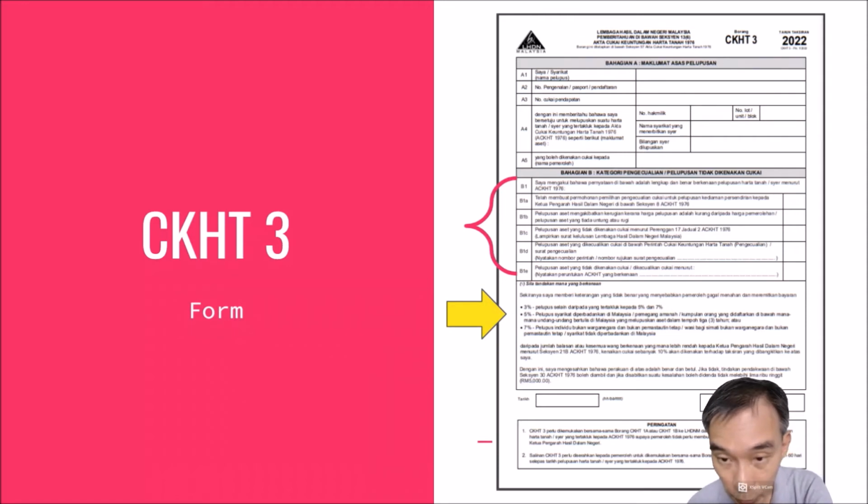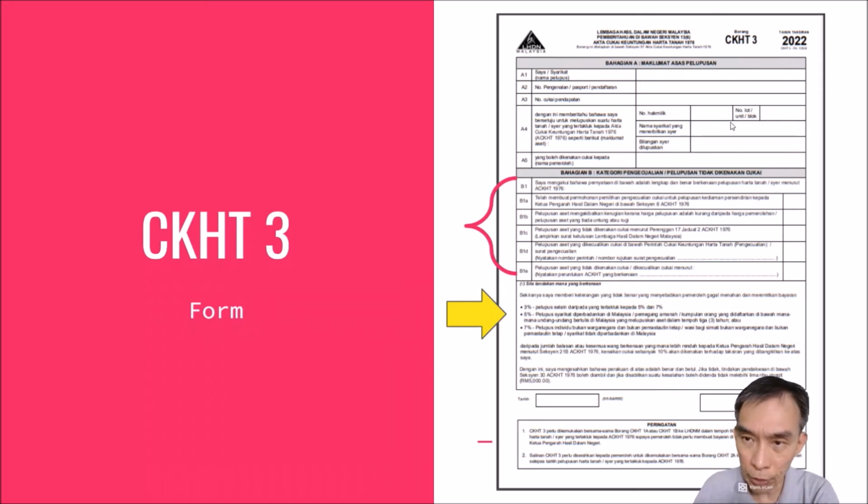It's not a warta. And here I put a yellow arrow about the pelupusan selain daripada tertakluk pada 5% or 7%. These are those who are supposed to retain. So you are supposed to retain 3% for a normal transaction of sub-sale, usually a residential house, 5% if syarikat, and then 7% if it is bukan warga negara, so a foreigner. This is the summary of CKHT 3 which I would attract your attention to. It's a good exercise to go through the different details in the bahagian B. So if you are able to get a copy of the CKHT 3 form, go through them.